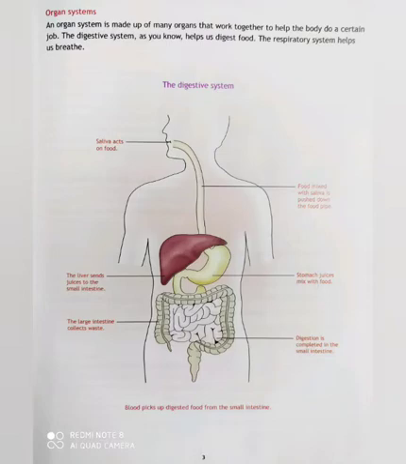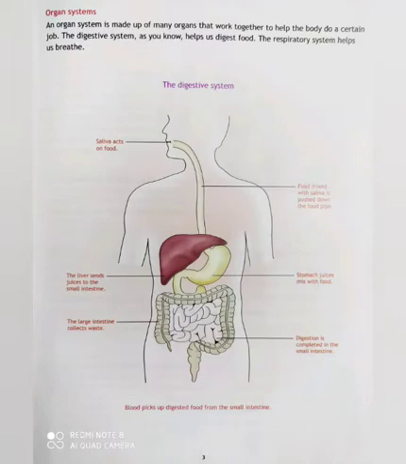Next, we are going to learn about organ systems. An organ system is made up of many organs that work together to help the body do a certain job. So an organ system is a combination of many organs. Many organs work together to help our body do a job. The two organ systems you're going to learn in this lesson are your digestive system and your respiratory system. The digestive system helps us to digest the food, and the respiratory system helps us to breathe.